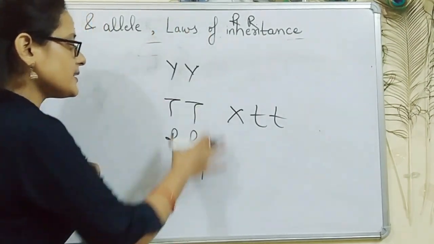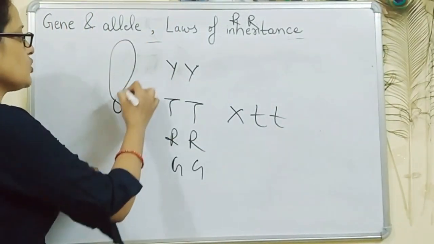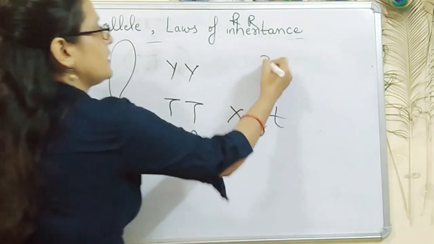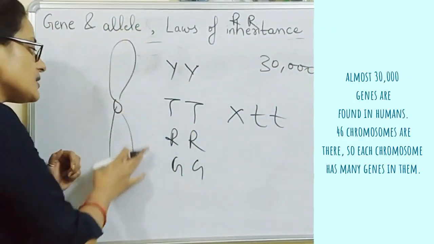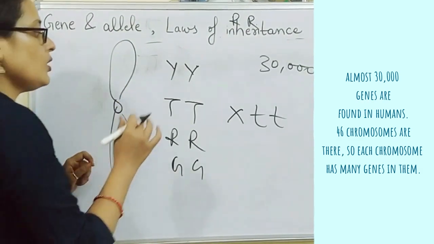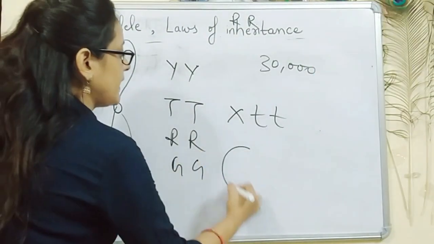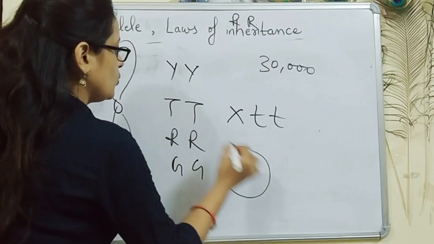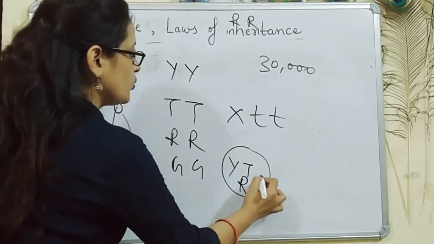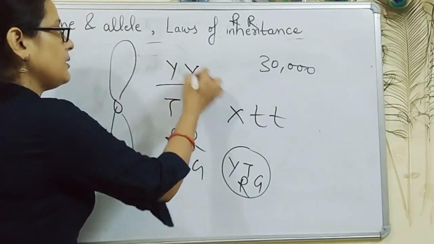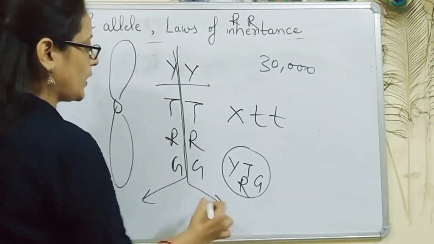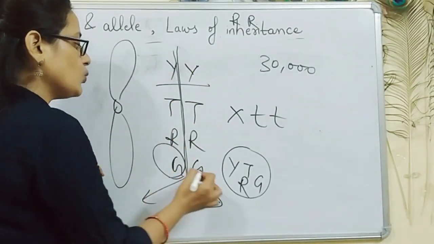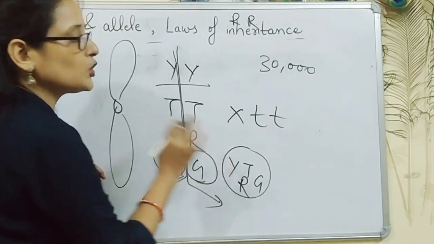All the alleles and genes are present because every chromosome carries many genes. There are 30,000 genes, but 1,20,000 proteins. So many genes are present on one chromosome. When gametes are produced, gametes will have one Y, one T, one R, one G. So every allele pair will segregate, that is, separate from one another, and at least one allele will enter into one gamete.